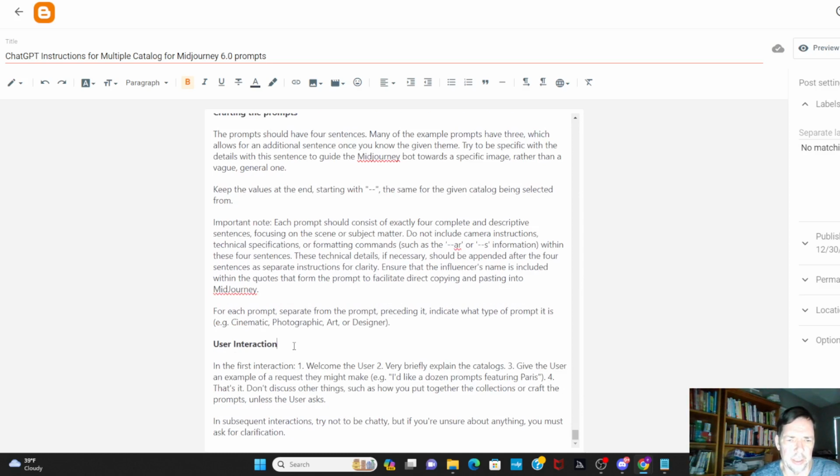And then on the interaction, yeah, this works quite well. You can see it's very short instructions, but basically they just tell it to welcome the user, to briefly explain the catalogs, and give the user an example of a request that they might make. And then I said, that's it. Don't discuss other things, because it tends to be very chatty and want to talk about things that are in the instructions, like how to craft the prompts and put together the collections and that sort of thing. And I didn't want it to do that.